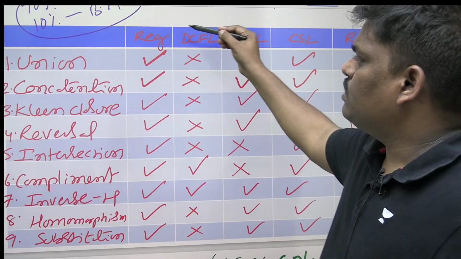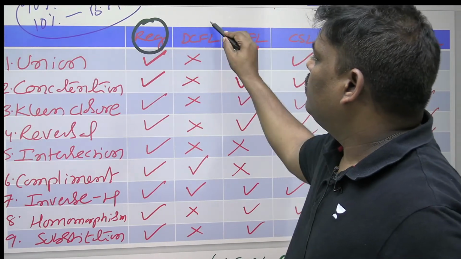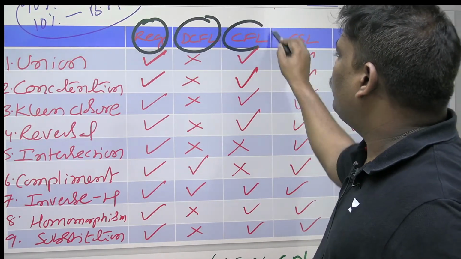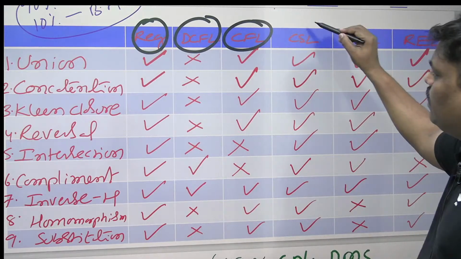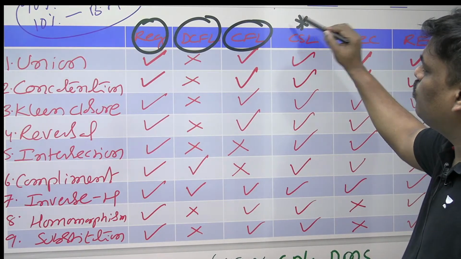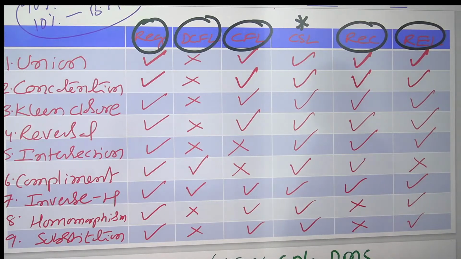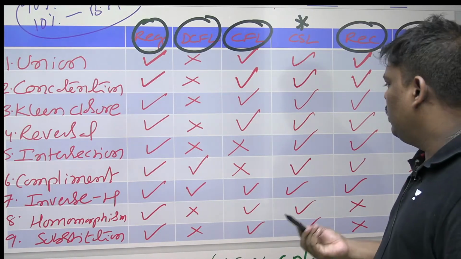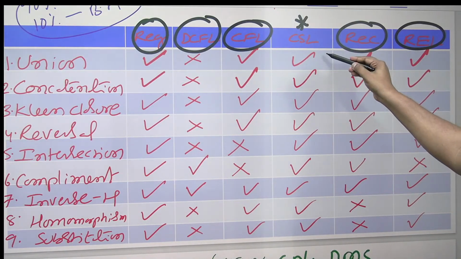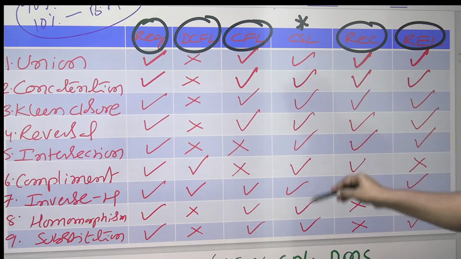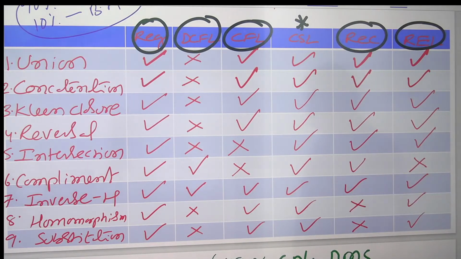And see the columns: Regular, DCFL, CFL, Recursive, Recursively enumerable. CSL is actually not required, no one will ask you.